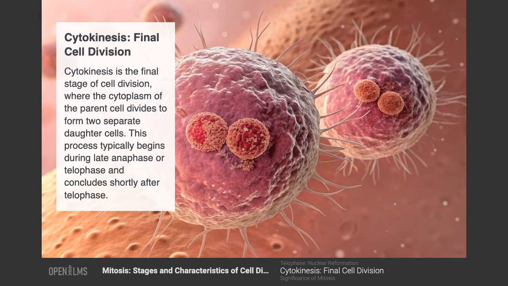Cytokinesis, final cell division. Cytokinesis is the final stage of cell division, where the cytoplasm of the parent cell divides to form two separate daughter cells. This process typically begins during late anaphase or telophase and concludes shortly after telophase.